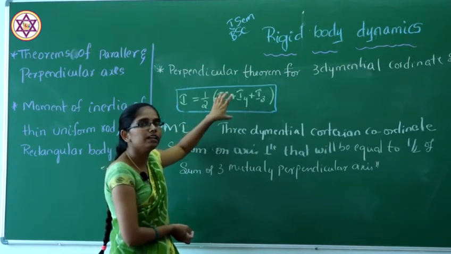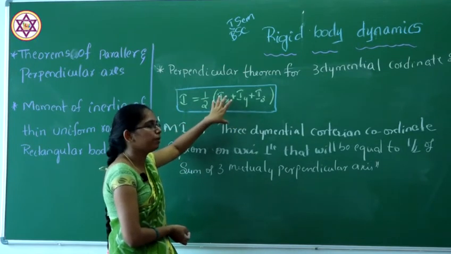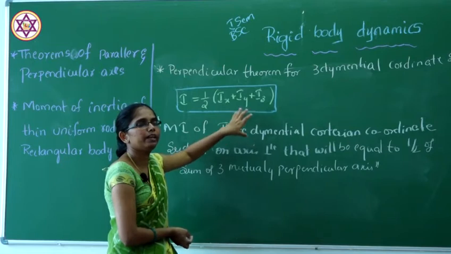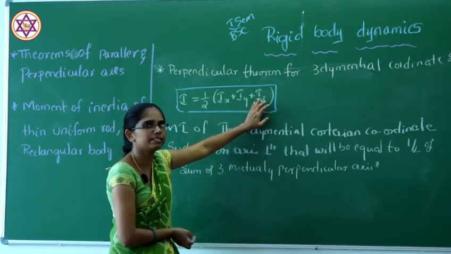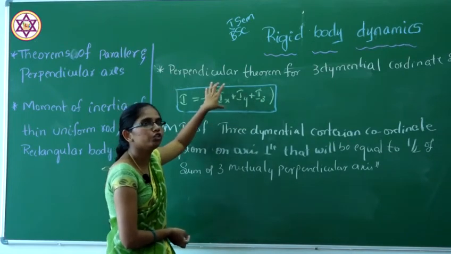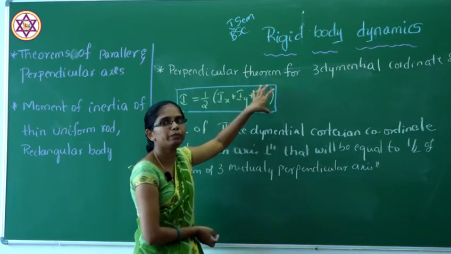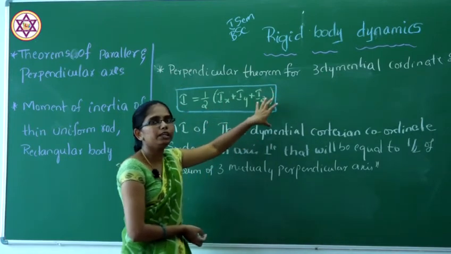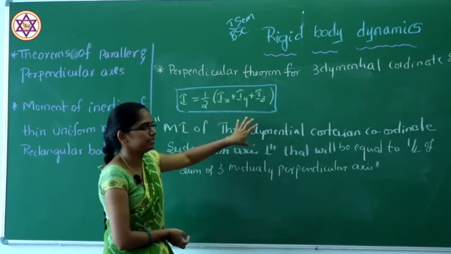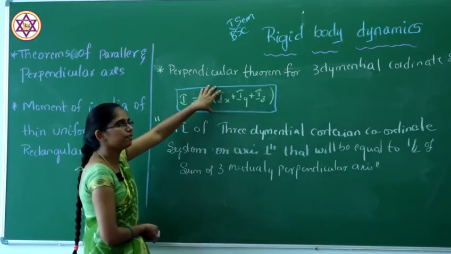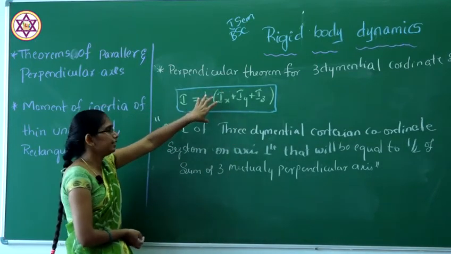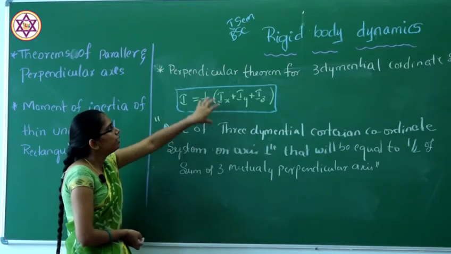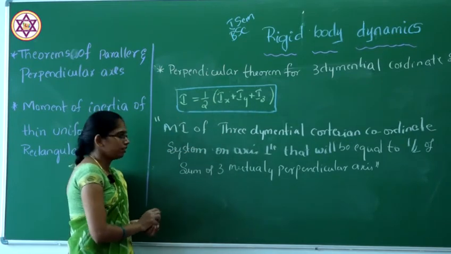So state the perpendicular axis theorem for a three-dimensional Cartesian coordinate system. It's always equal to half of the sum of the moments of inertia about three mutually perpendicular axes. So this is the statement and this will be the mathematical expression. Let us prove whether the statement is correct or wrong.